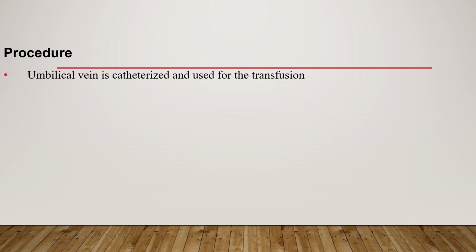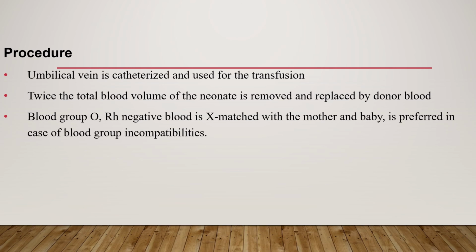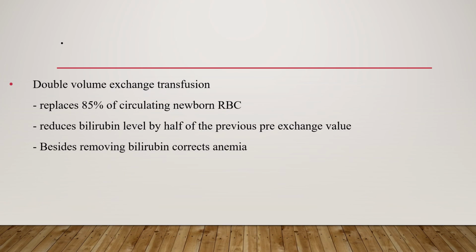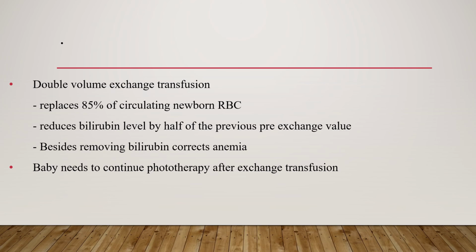Just to talk about the procedure of exchange transfusion, the umbilical vein is catheterized and it is used for the exchange transfusion. Twice the total blood volume of the neonate is removed and replaced by donor blood. Blood group O, Rh negative blood, cross-matched with the mother and the baby, is preferred in the case of blood group incompatibilities. Double volume exchange transfusion replaces 85% of circulating newborn RBC, and it reduces bilirubin level by half of the previous pre-exchange value. Besides removing bilirubin, it also corrects anemia. The baby needs to continue phototherapy after exchange transfusion till the indication for discontinuing phototherapy is reached.